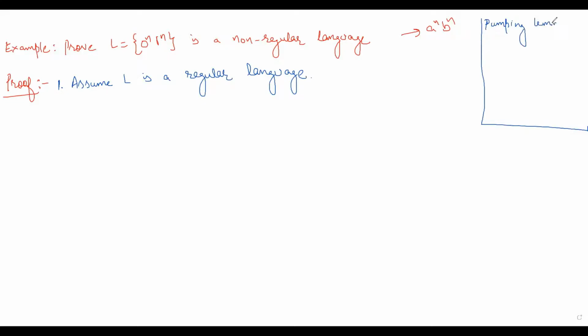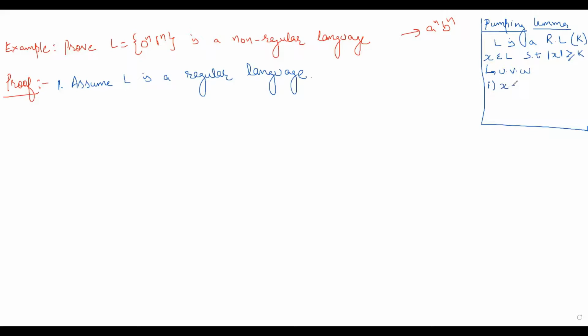It is saying that if L is a regular language, then there will be a constant K such that a string whose length is greater than or equal to K can be divided into 3 parts,